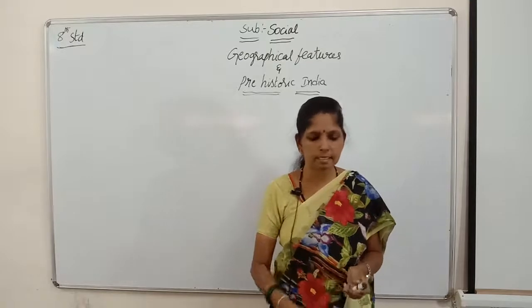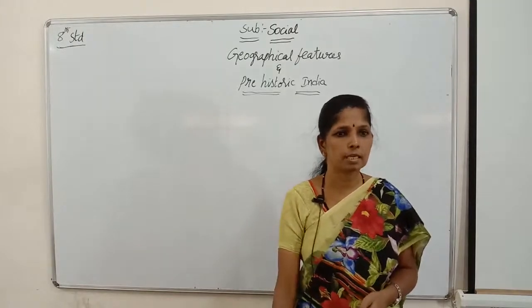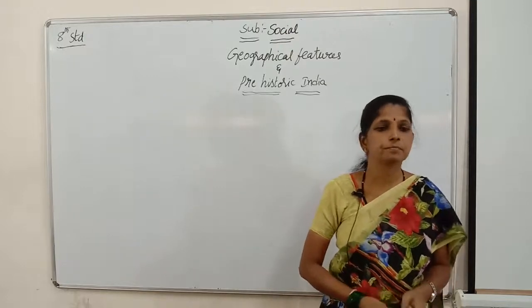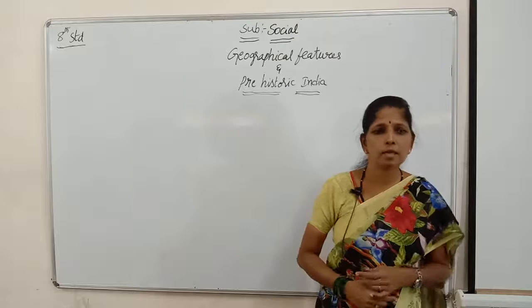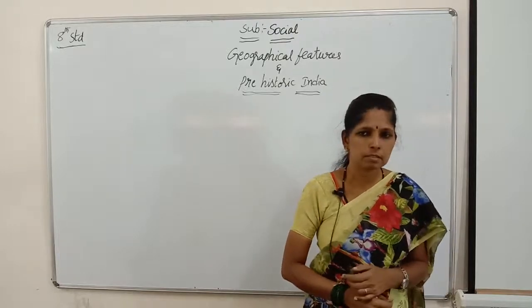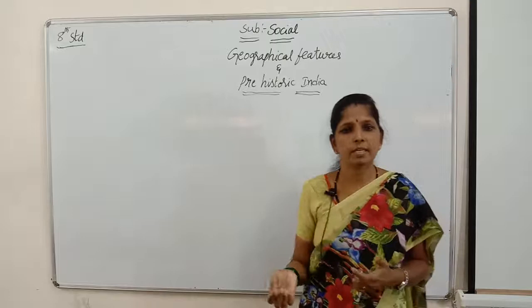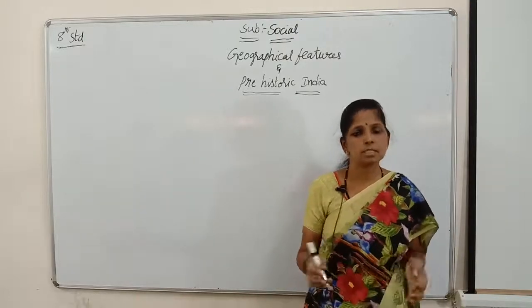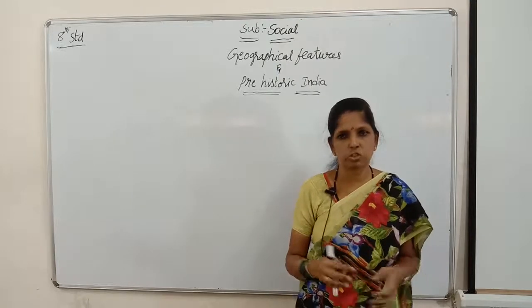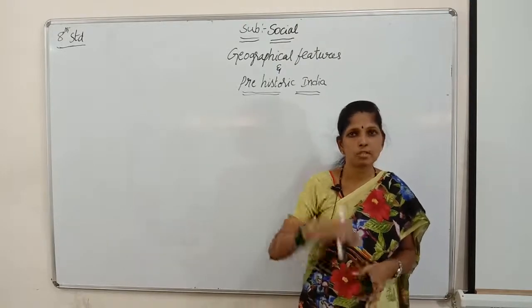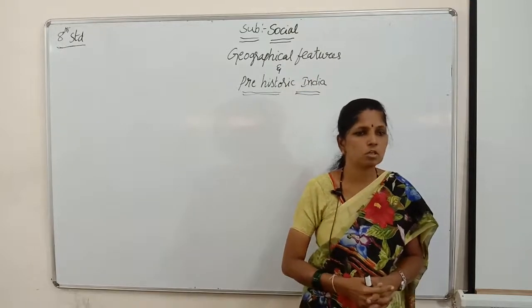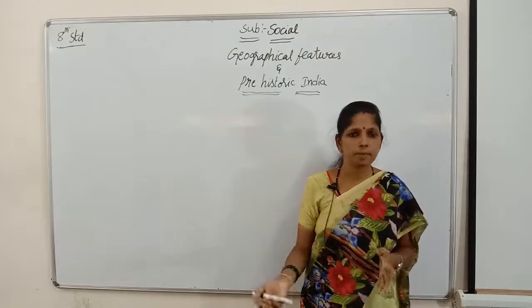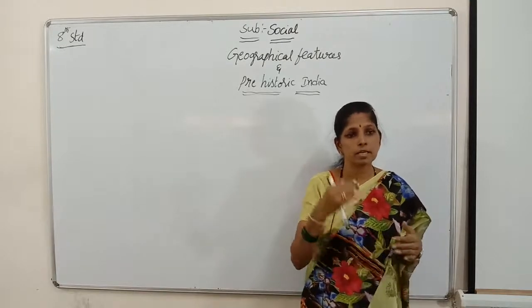India consists of 29 states and 6 union territories, with one national capital, that is Delhi. Now we'll have a deeper discussion of India's geographical features, which consist of the Himalayan mountains and the Indo-Gangetic plain in the north, and the Deccan Plateau and the coastal regions in the south.